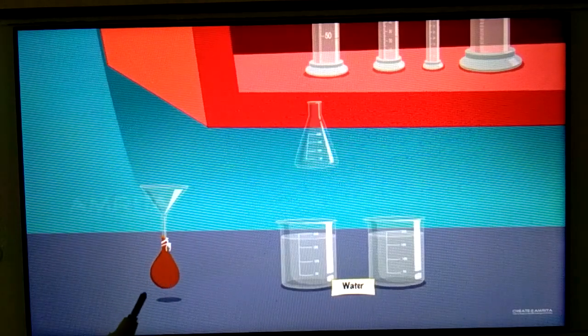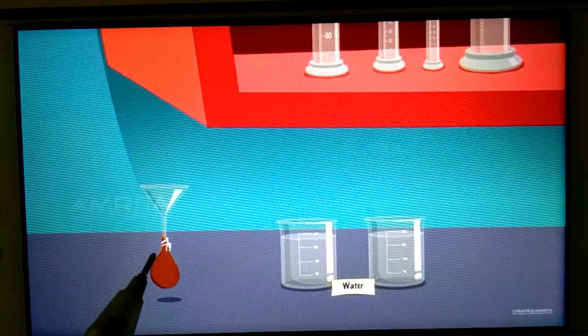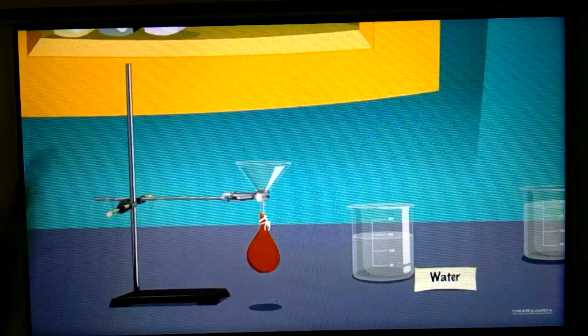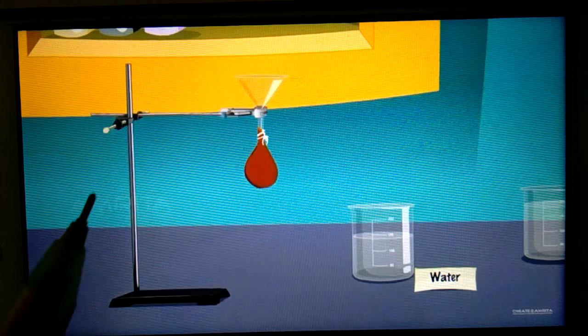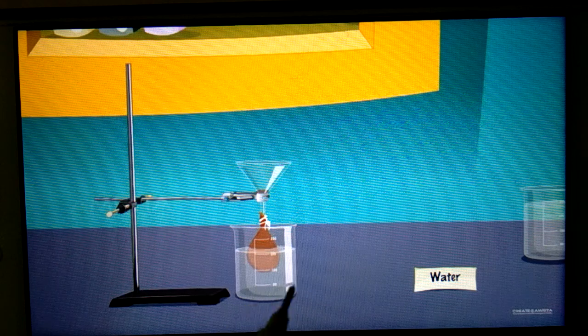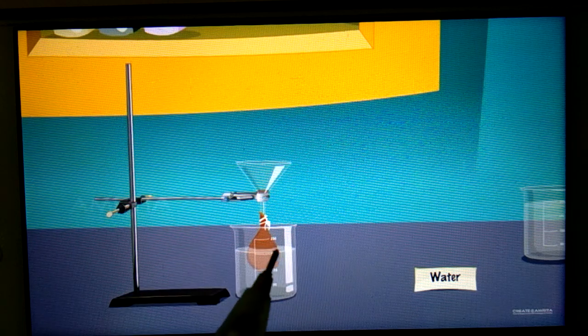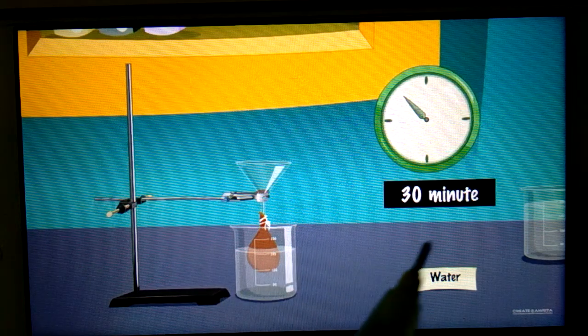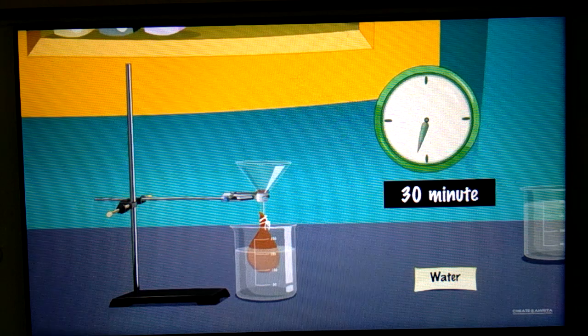So this will bulge just like a balloon. Now you have to arrange it in this way, attach with the stand, and dip it in the beaker in which there is water. You have to dip the parchment membrane for 30 minutes in water.